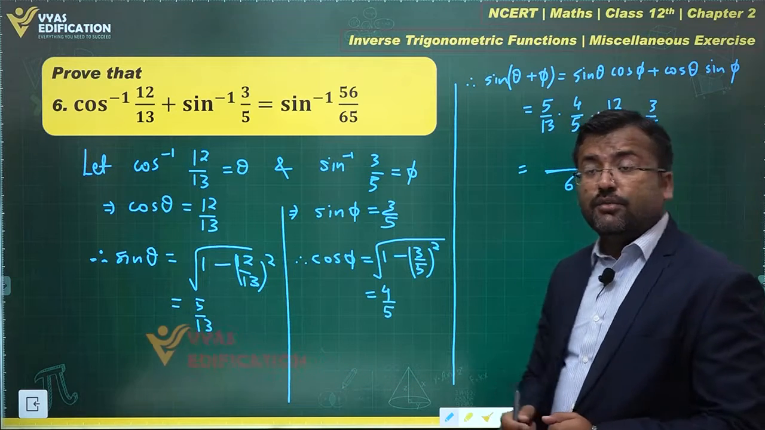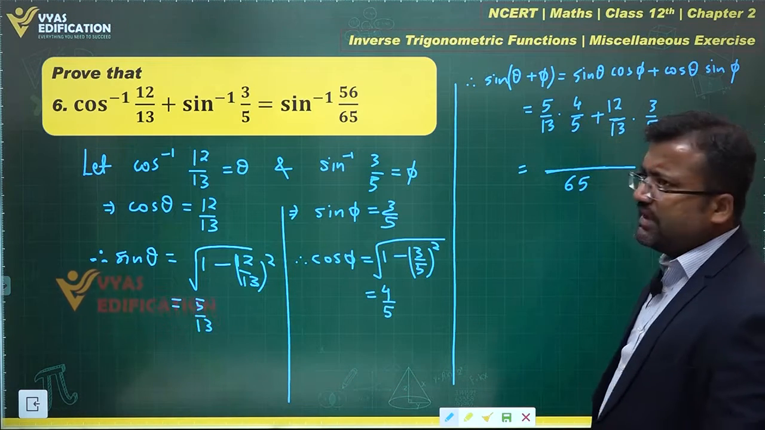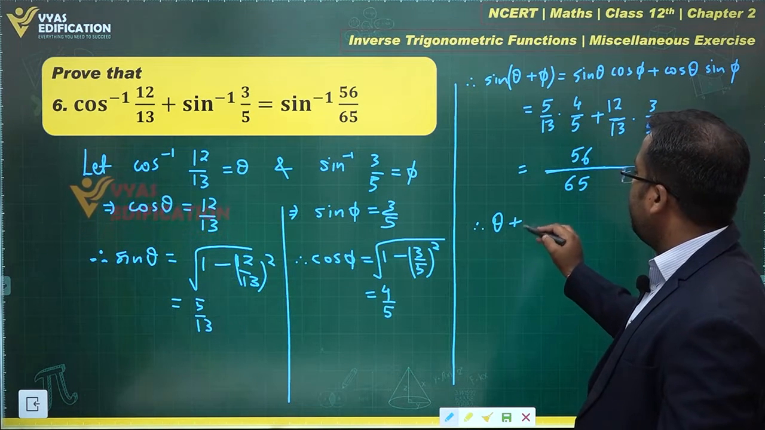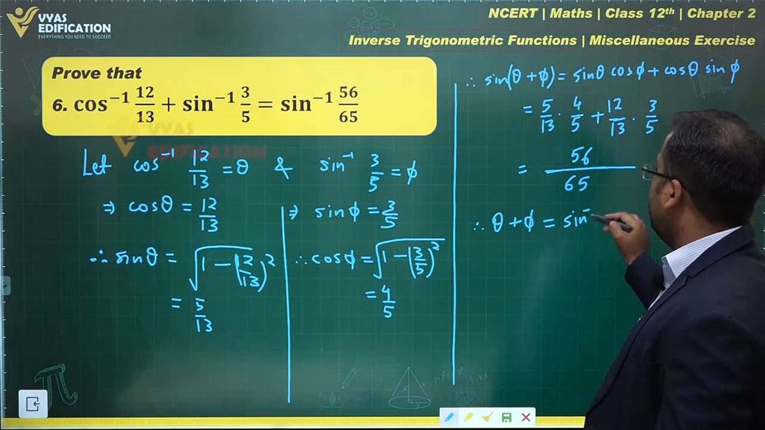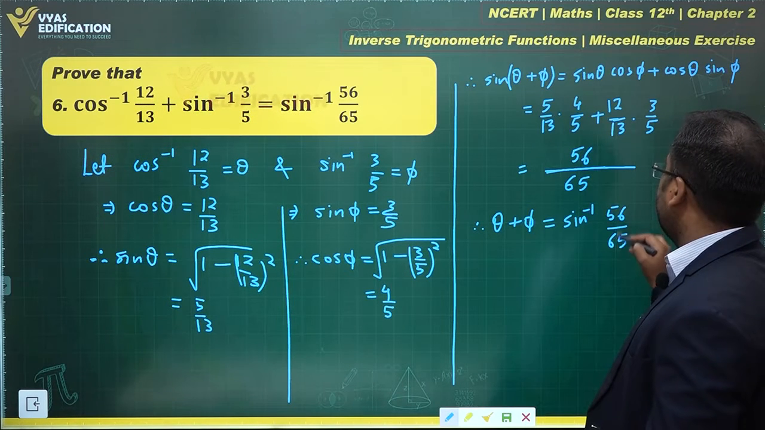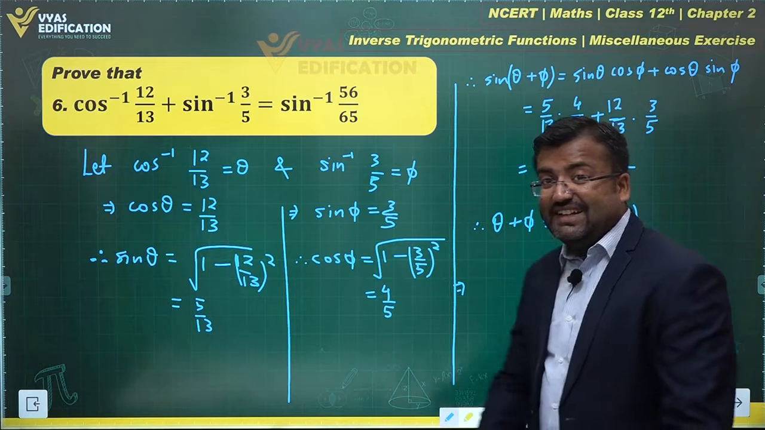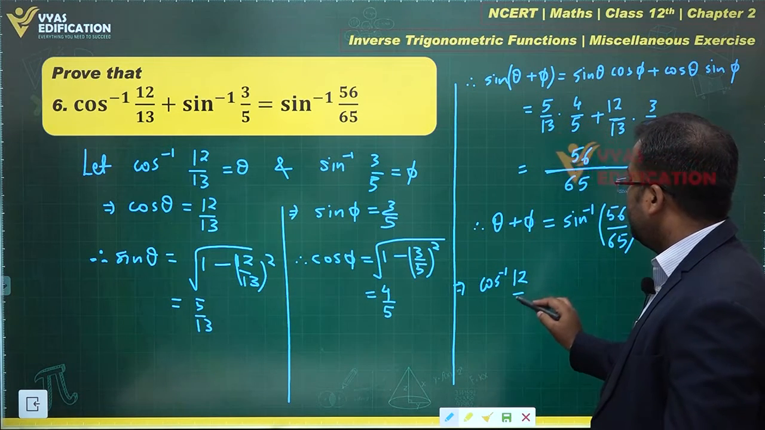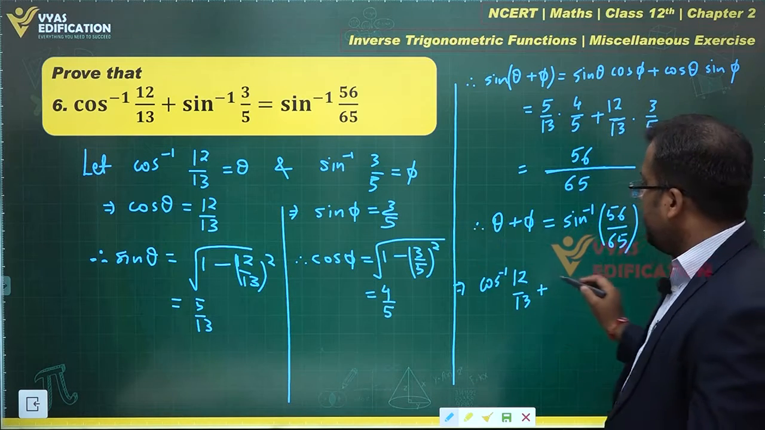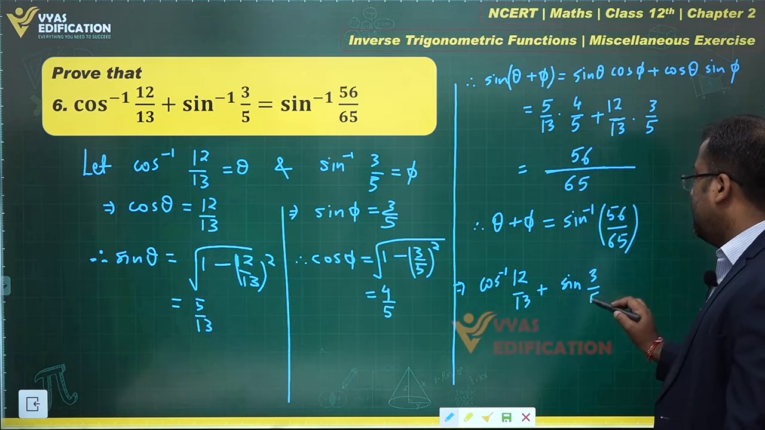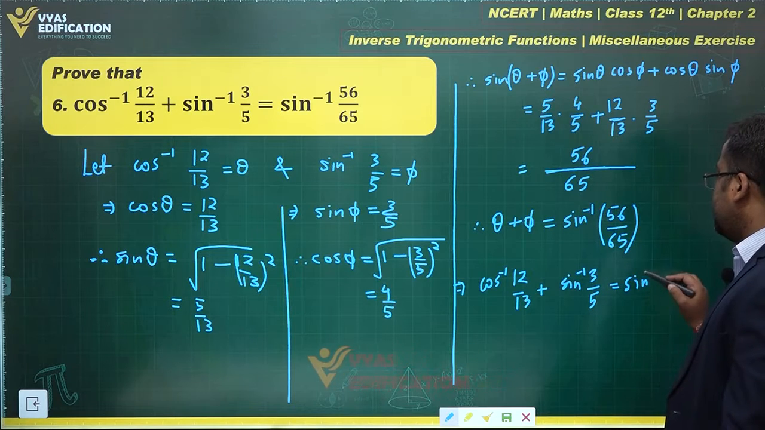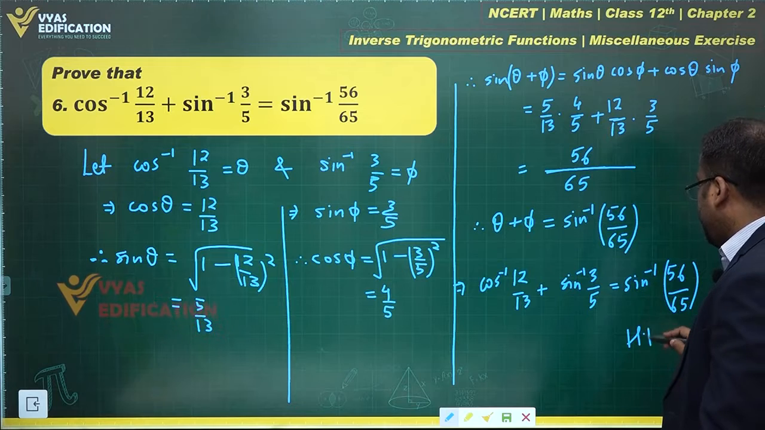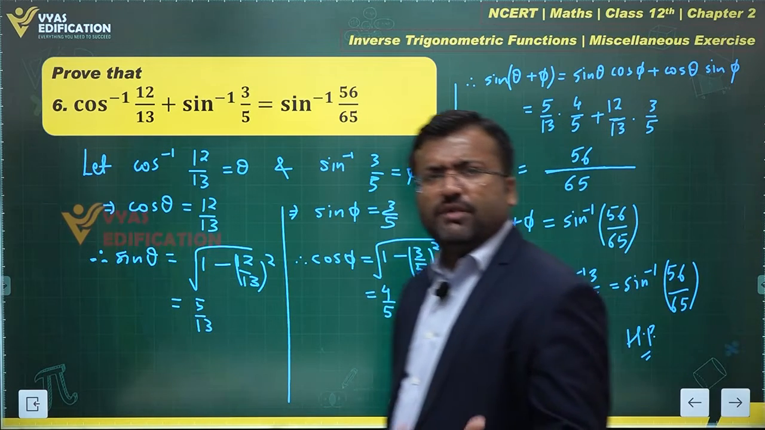What about the numerator? In the numerator, 5 times 4 is 20 and 12 times 3 is 36. 36 plus 20 is 56. And therefore theta plus phi will be equal to sine inverse of 56 over 65. Or you can say that theta, as we began with, was cos inverse 12 by 13, plus phi, which is sine inverse 3 by 5, is equal to sine inverse of 56 over 65, and that's the complete proof of this question over here.